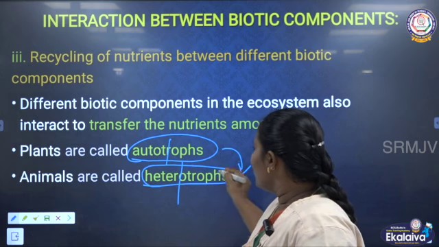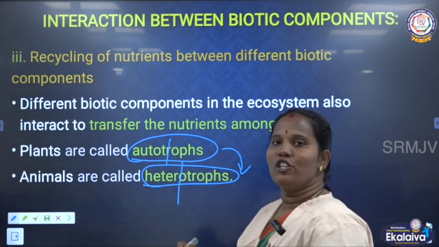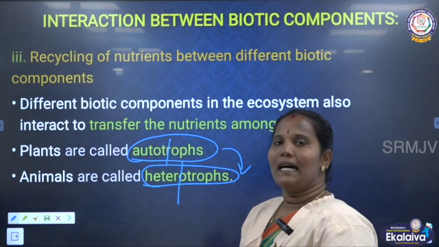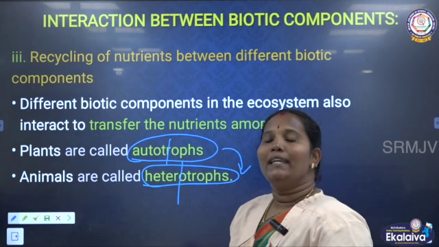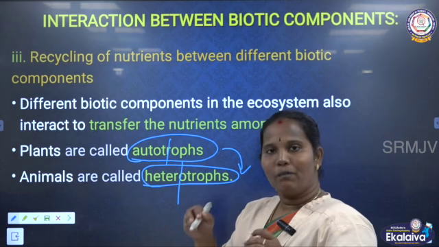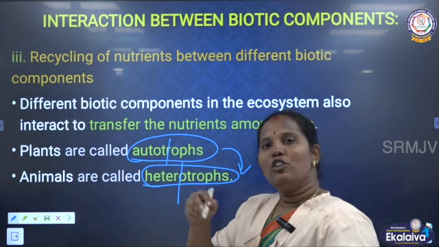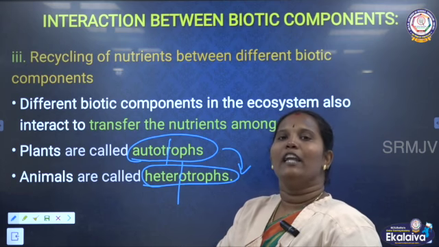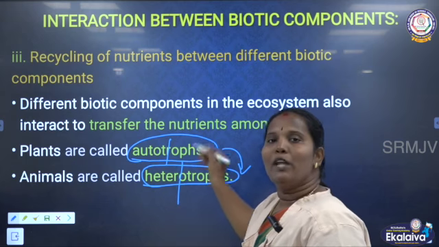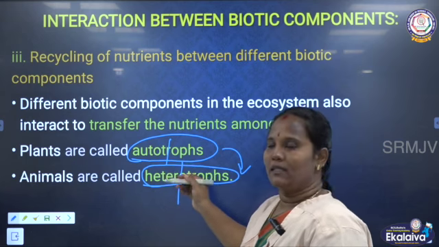Heterotrophs get the nutrition from the plants, and that nutrition is again returned to the plants. It is returned into the soil, then the plants grow in the soil, so they get the same nutrition again into the plants. This is the interaction between the biotic and abiotic components. Okay.